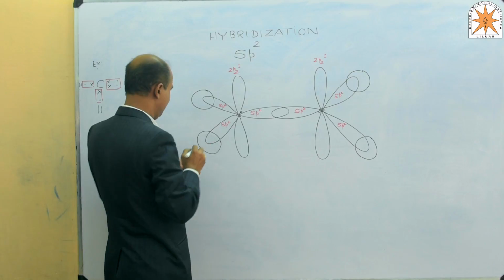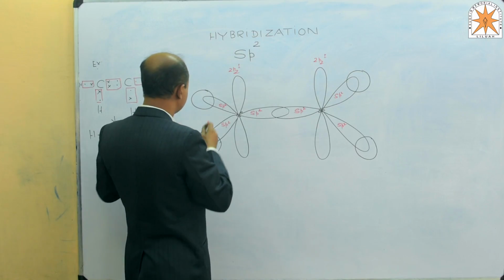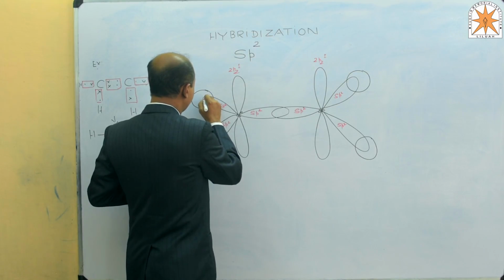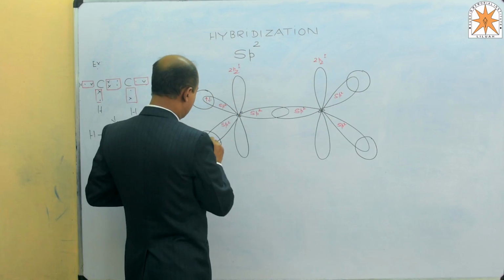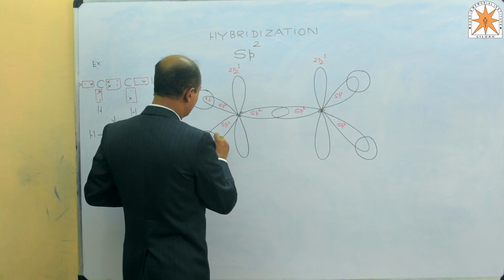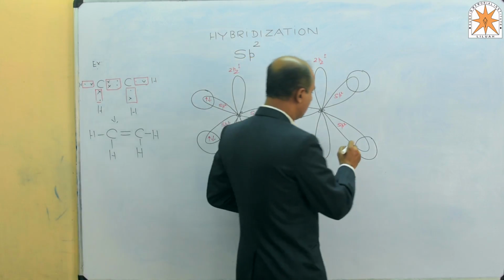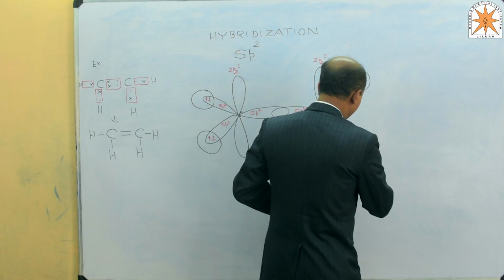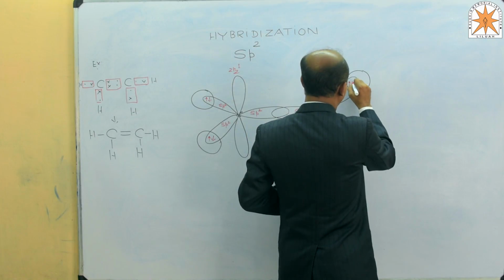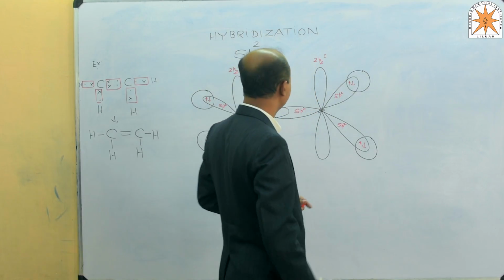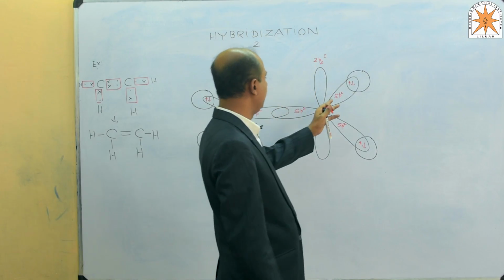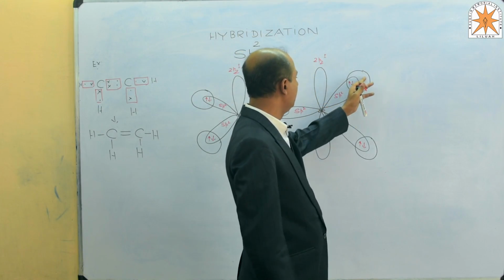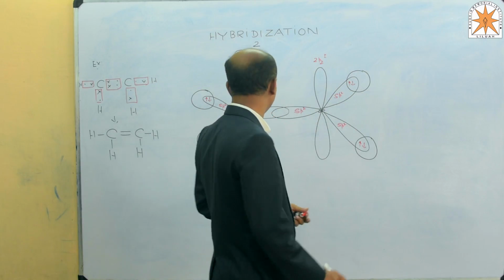The sharing takes place: 1 electron from hydrogen, 1 from carbon. All the 4 hydrogens get attached here by the sharing of 1 electron between the sp2 hybrid orbital and the 1s1 of hydrogen.